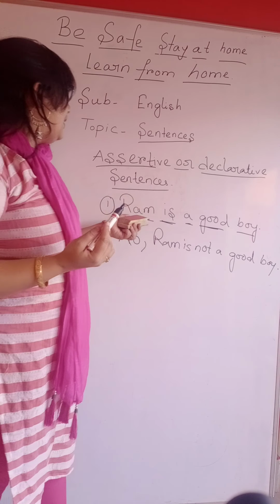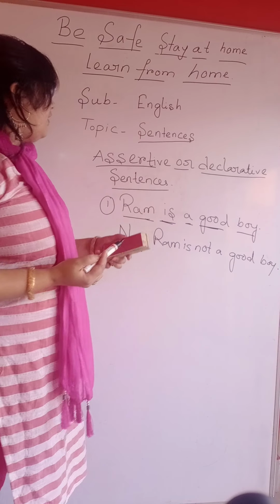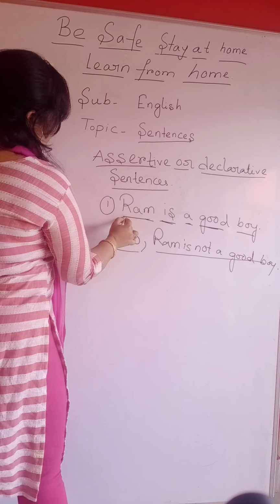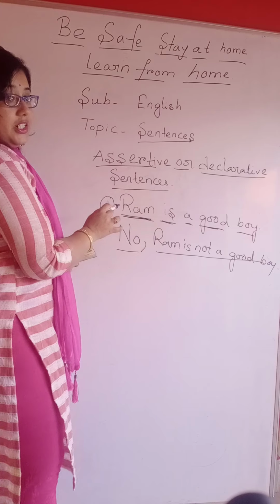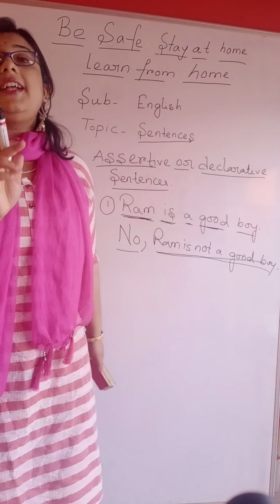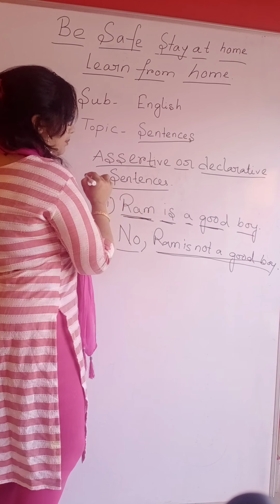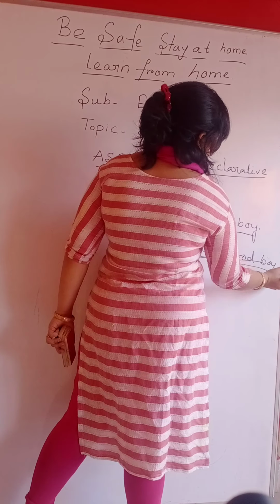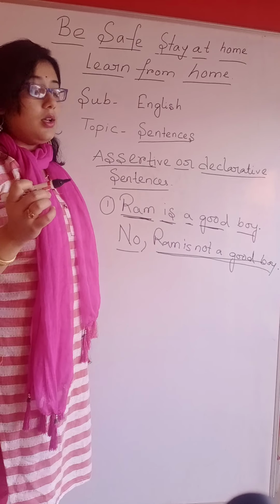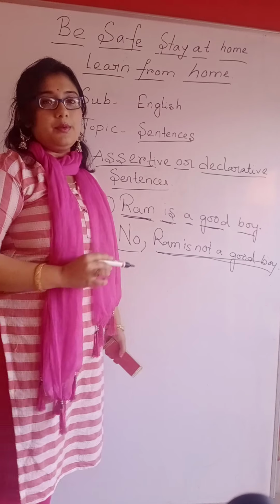Few people will tell that Ram is a good boy, and others will deny this statement. So a few members will tell that no, Ram is not a good boy. So what is this statement giving? This statement is giving positivity about Ram, and this statement is giving negativity about Ram. Both are starting with a subject and both are ending with a full stop. But what is the difference between these two sentences? This is giving a positive vibe and this is giving a negative vibe.